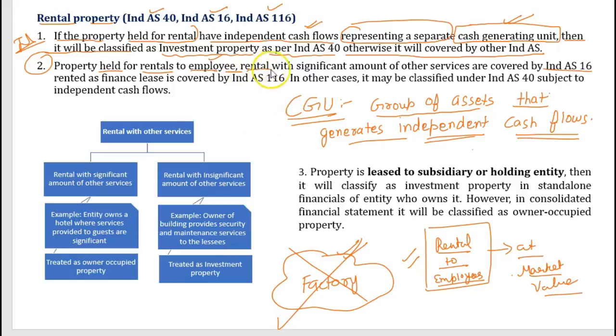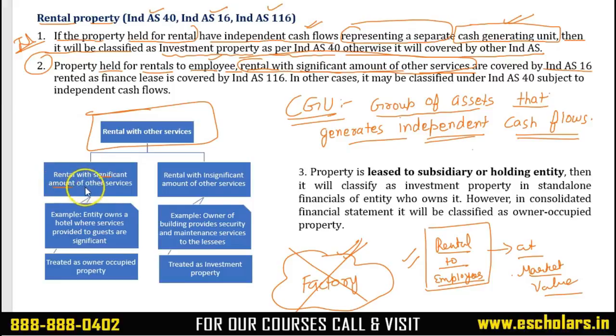Okay. Rental with significant amount of other services. Now what is this? Let's discuss. Suppose the entity lets out the property with a significant amount of other services. Let us take a simple example. The entity owns a hotel where services provided to guests are significant, and we know very well that in the hotel industry you are not just providing the room to the customers, you are providing a number of services apart from the room, and in the hotel industry those services become a significant part.